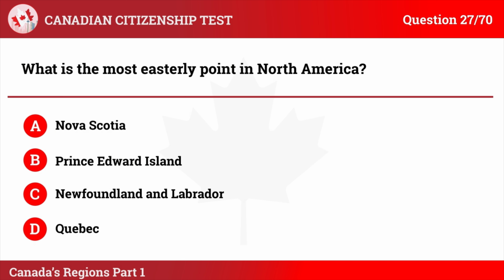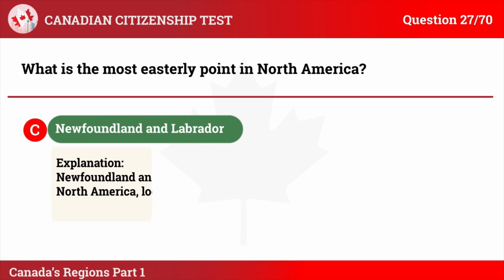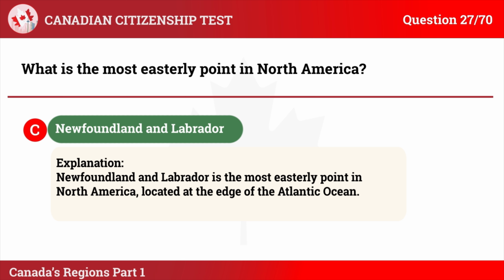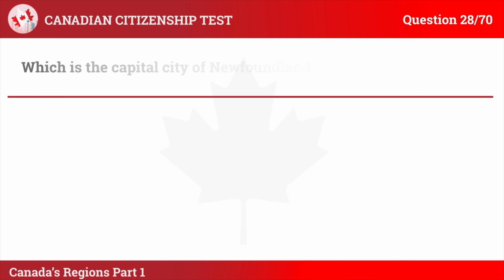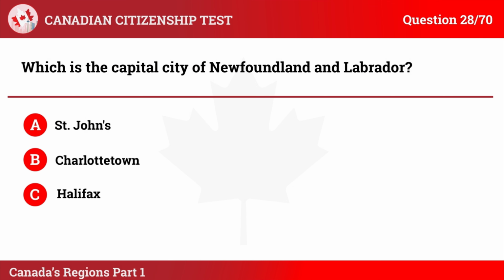The correct answer is C. Newfoundland and Labrador. Explanation: Newfoundland and Labrador is the most easterly point in North America, located at the edge of the Atlantic Ocean. Question 28. Which is the capital city of Newfoundland and Labrador? A. St. John's. B. Charlottetown. C. Halifax. D. Fredericton.